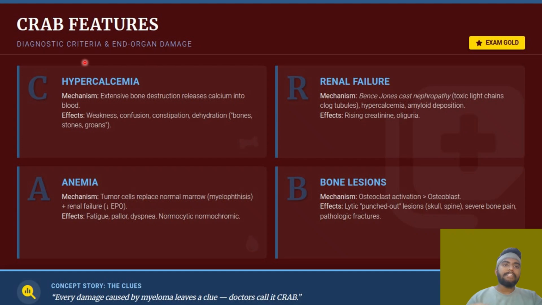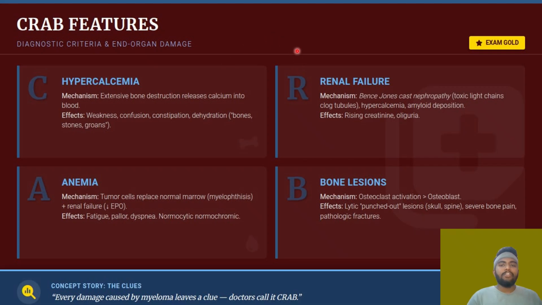Now comes the CRAB features. Just now I talked about the osteoclast activation, which means there is destruction of your bone. When there is destruction of your bone and there is no formation of your bone, excessive bone destruction will be there. Bone has calcium in it, yes or no? So when there is calcium in the bone and there is destruction of our bone, there will be hypercalcemia. So calcium level is increased in our body. That is why C comes, in CRAB. And then what happens? Renal failure.